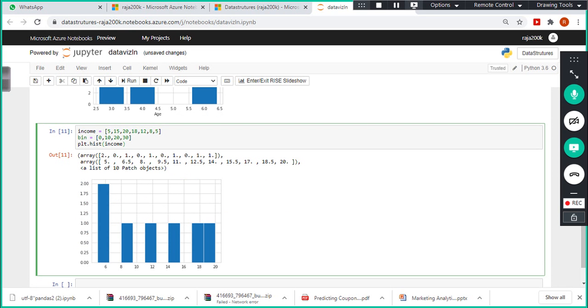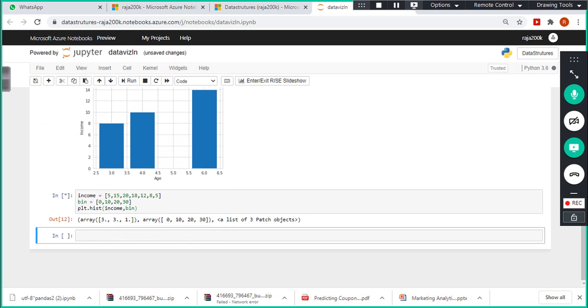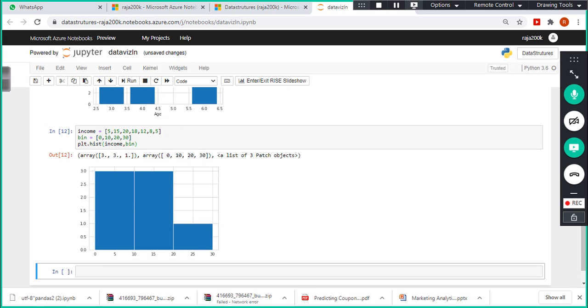Sorry, I did not specify the bin here, right? I am supposed to specify the bin, so bin here, okay? I specified the bin instead of showing the default. So 0 to 5, 5 to 10, 10 to 15, 15 to 20, right? 0 to 5, 2 times is there, right? So 2.5 and 3 times, right?